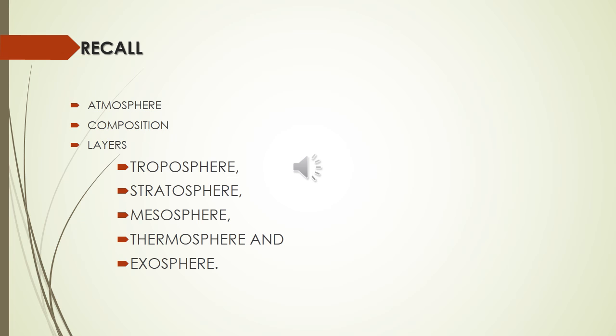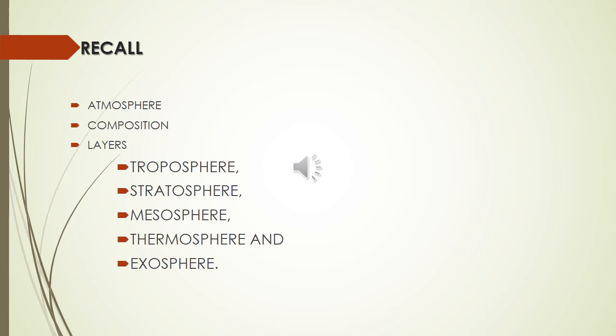Before discussing the difference between weather and climate, just to recall what we have discussed in our previous class. We discussed the atmosphere, its composition and structure. Name the permanent gases of the atmosphere. Nitrogen and oxygen. Then the other gases present in the atmosphere were argon, carbon dioxide, neon, helium, ozone, hydrogen, krypton, xenon, methane, etc., and also water vapor. Apart from that, some solid particles are also present in the atmosphere.